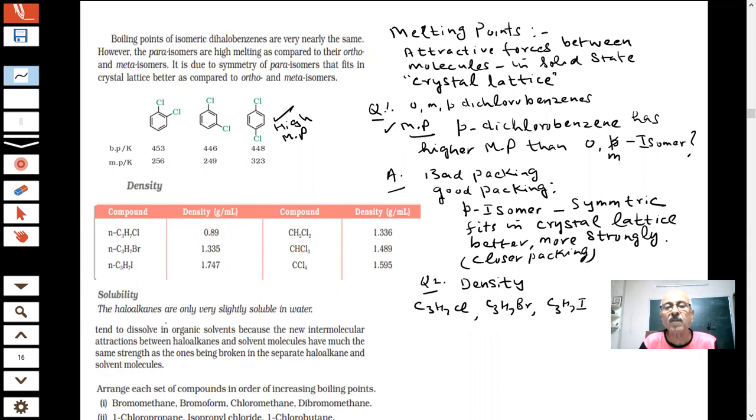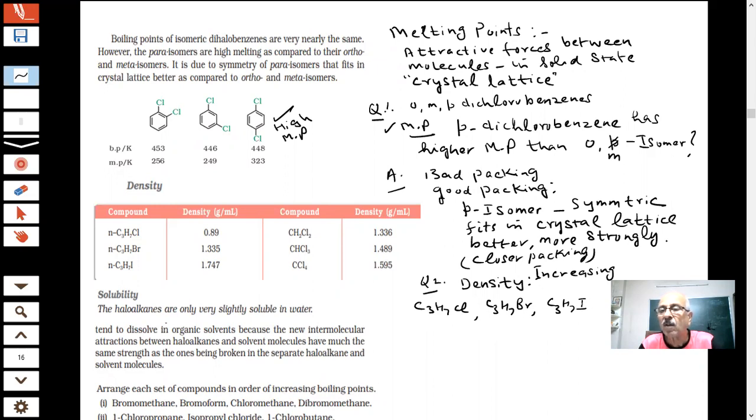You have to arrange them according to increasing density. Can you tell me which has the highest density here? Arrange them in the order of increasing density, students. Which will have more density, and why? Sir, iodine has the highest density, C3H7I.